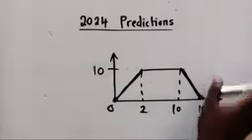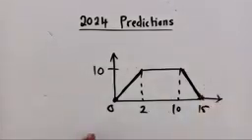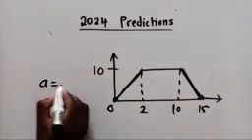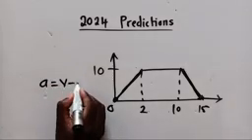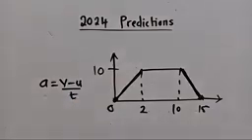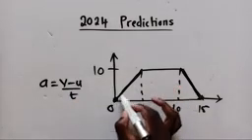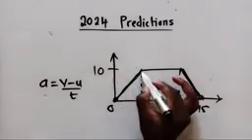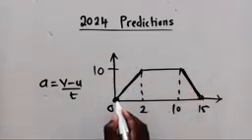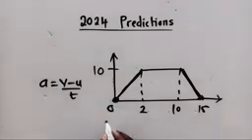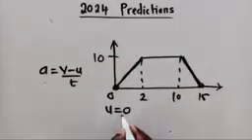So if they ask you, look at the way the diagram looks. If they ask you to find acceleration, I'm just giving you an example. You're going to say acceleration is equal to final velocity minus initial velocity over time. This is the formula we use, of course. So acceleration will happen this side. Where it's starting from, you check what number is here. It's a 0. That's our u, initial velocity.